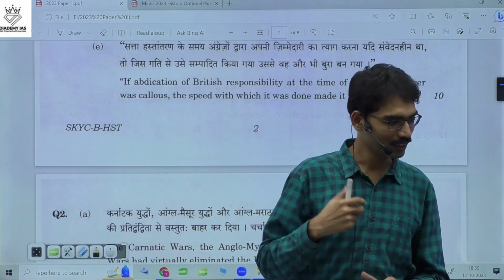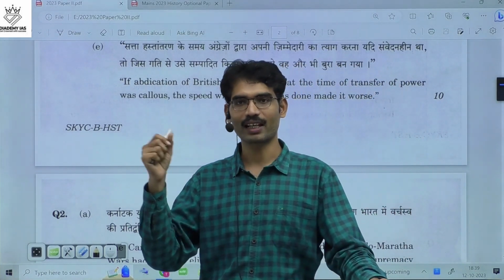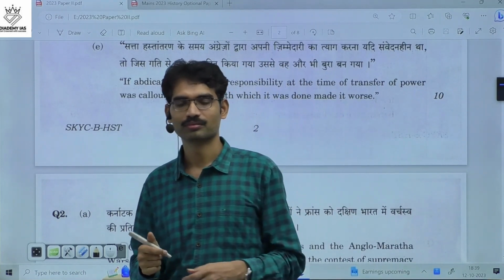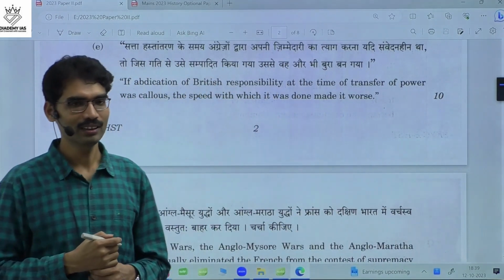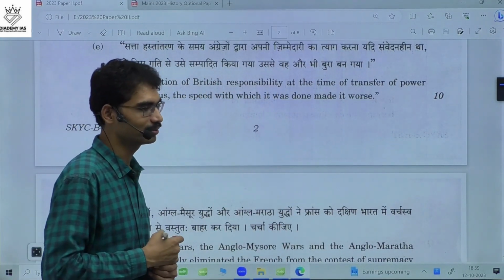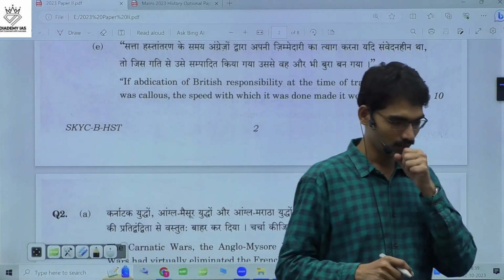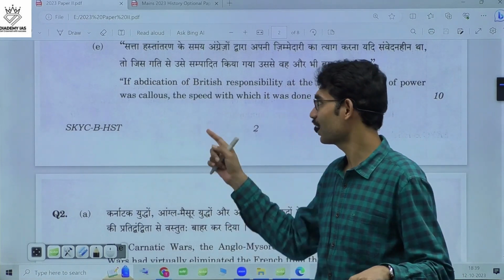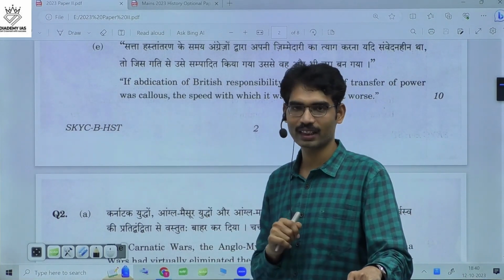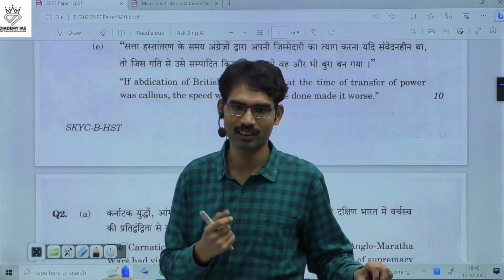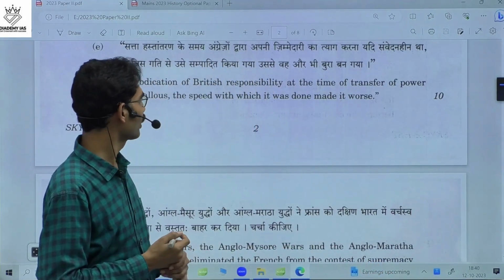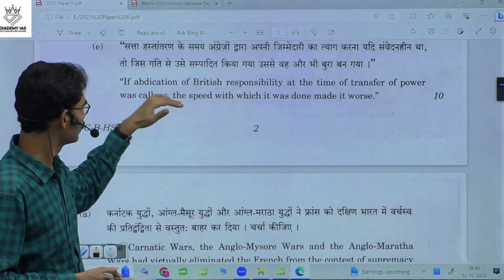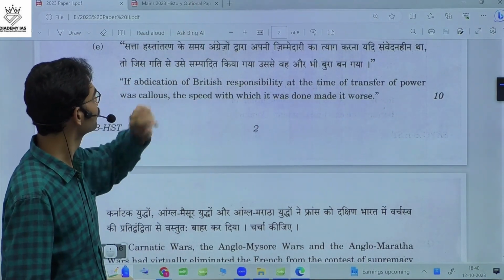Demarcation of the Radcliffe Line, okay. What is the meaning of callous? Limited, okay. Any other meaning? Not developed, okay. Any other? Because unless we know the meaning of callous, we cannot really understand what they are asking. The speed with which it was done made it worse. We can understand that. So, callous.